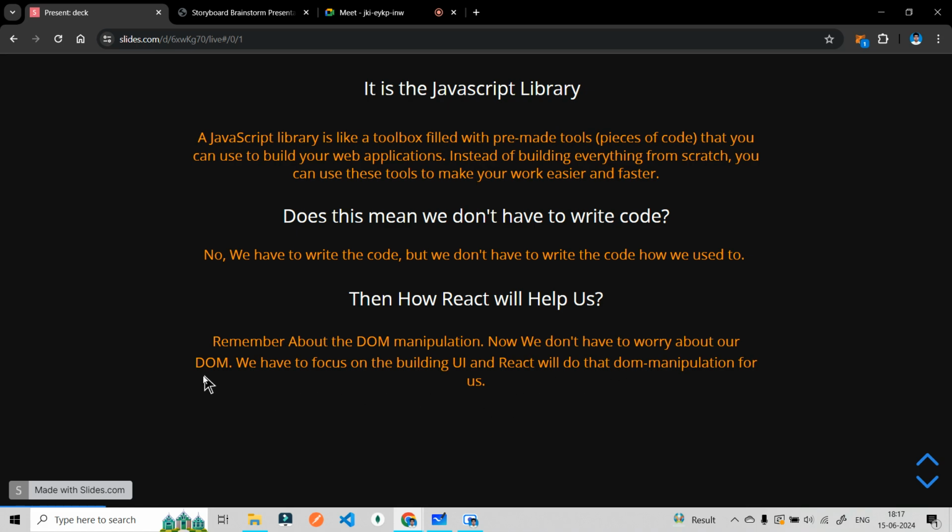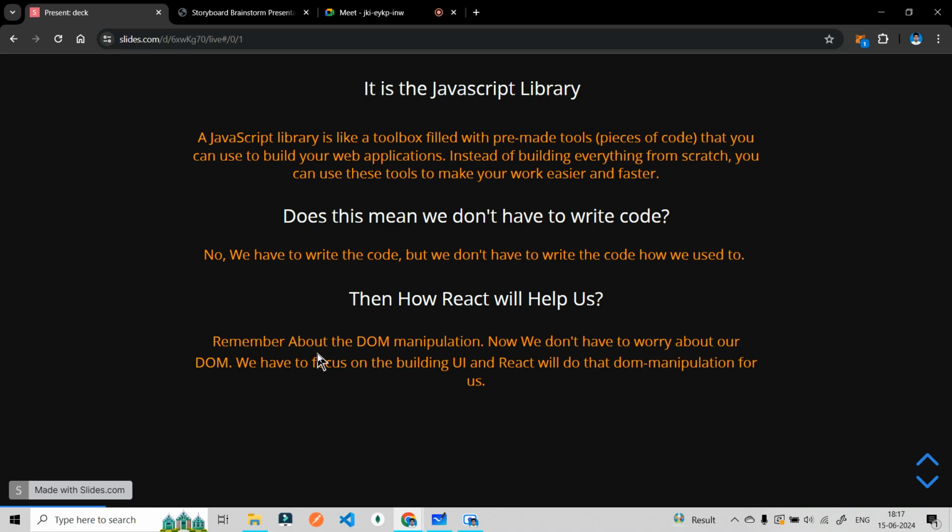That is the very, very important point to note. Keep remembering what React is bringing, why it is called a library, because it will help us build something in a very easy manner. Why in an easy manner?